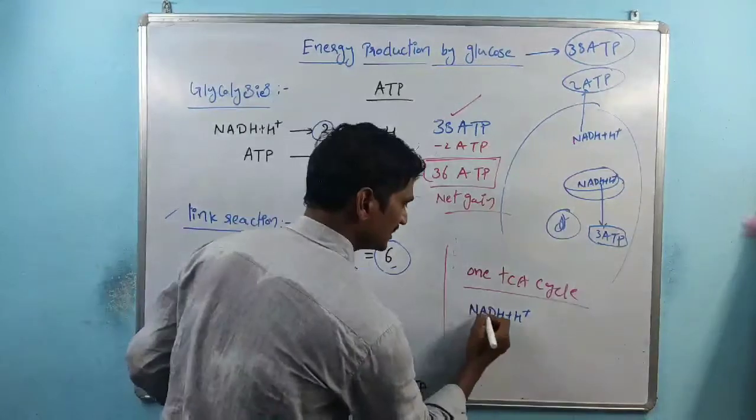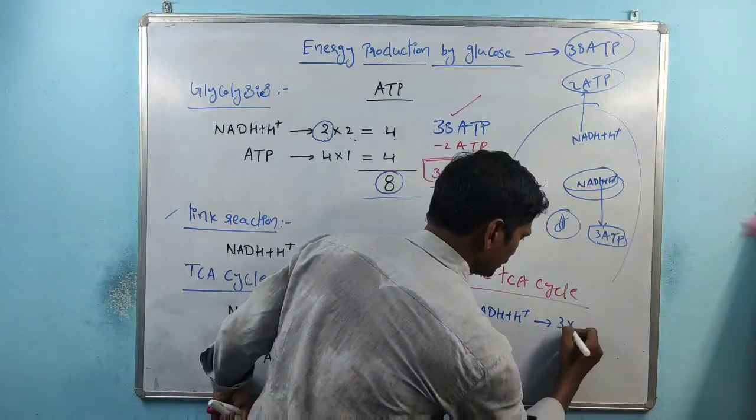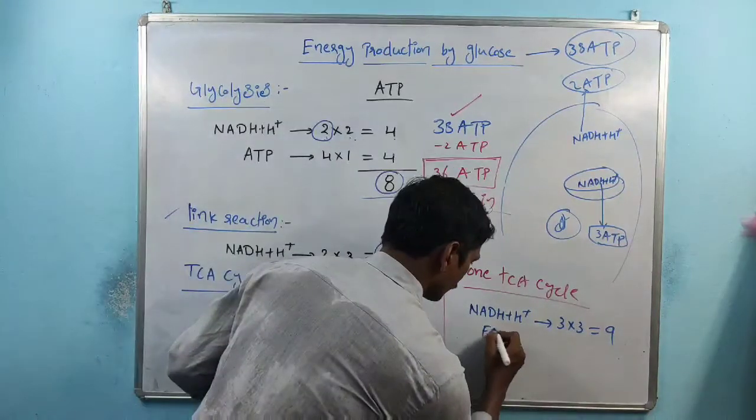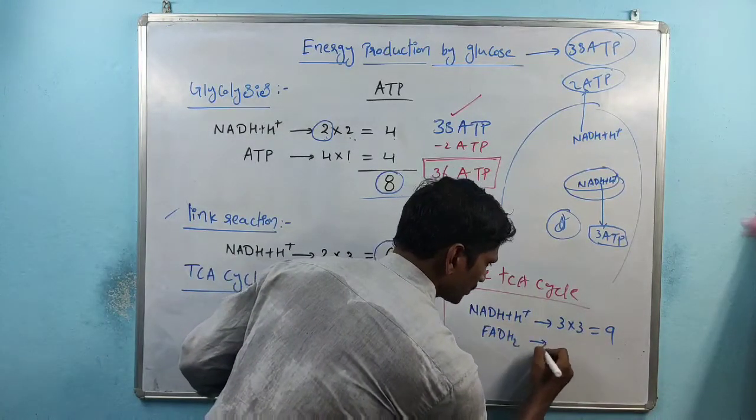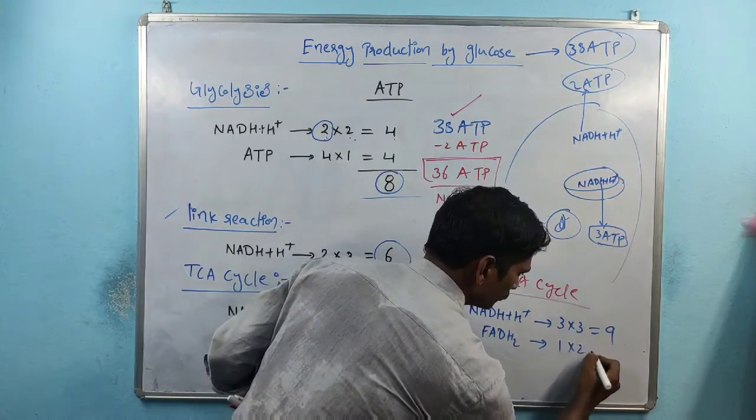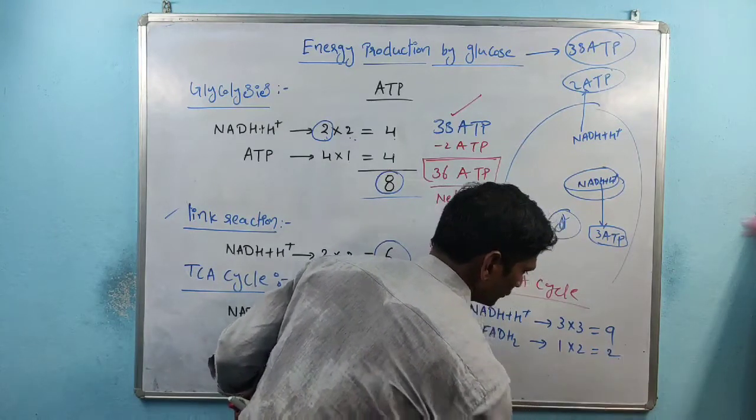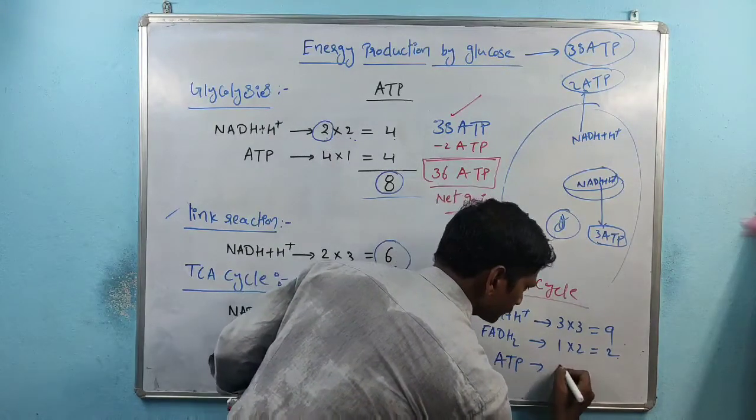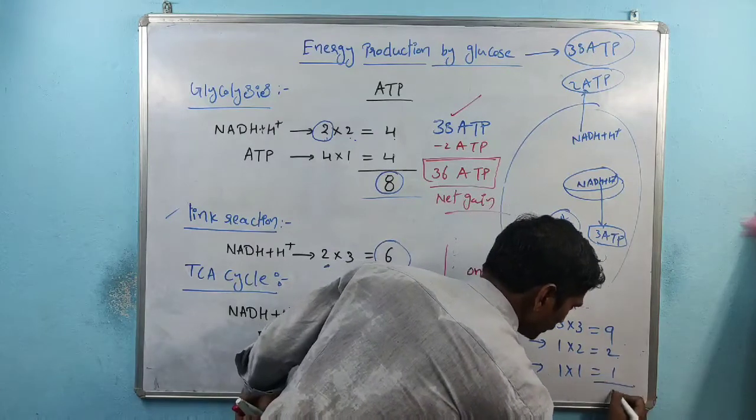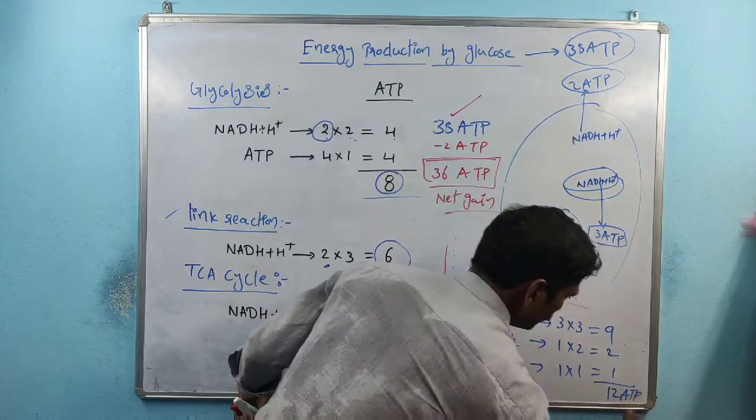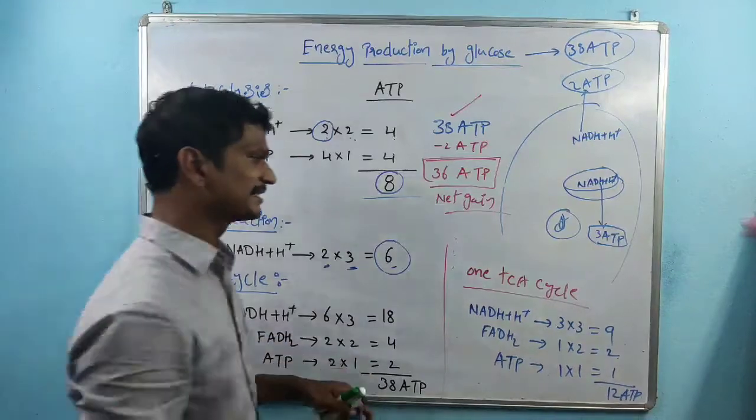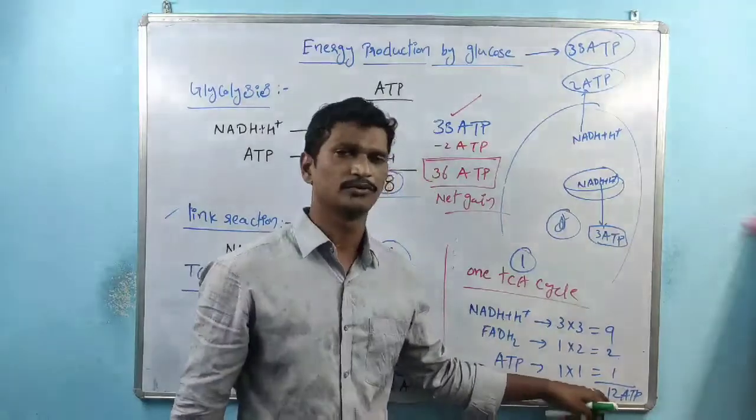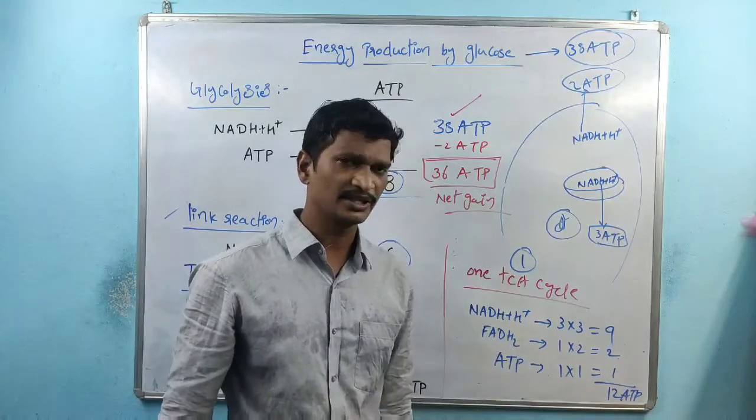Okay, one cycle: 3 NADH plus H plus, 3 into 3, 9. Right. 1 FADH2, 1 into 2, 2 ATPs. Right. 1 ATP, that is nothing but GTP, 1 into 1, 1. Total 12 ATPs. So within one TCA cycle, the number of ATPs is 12.